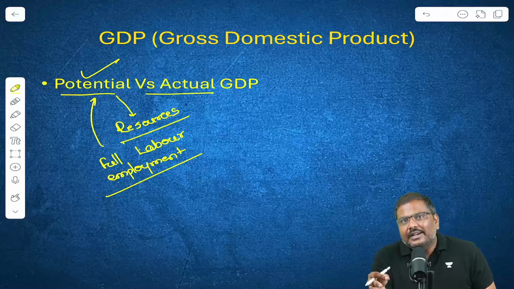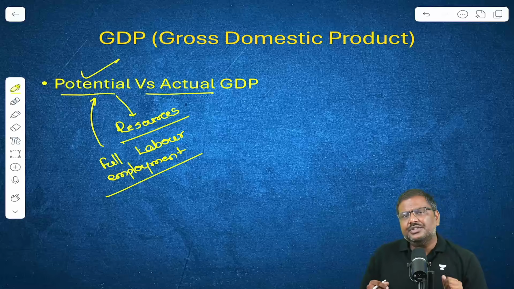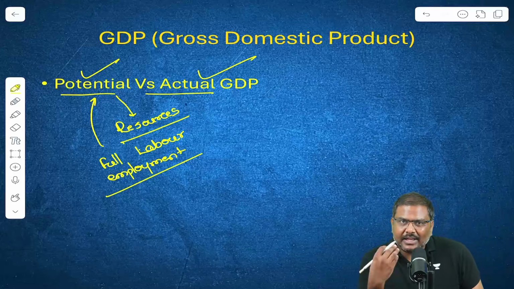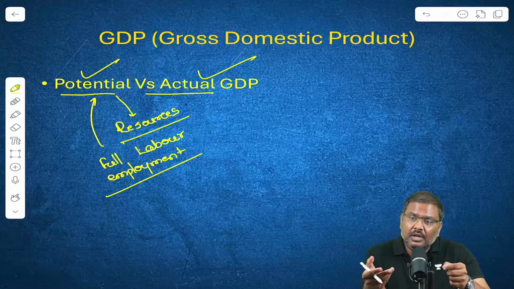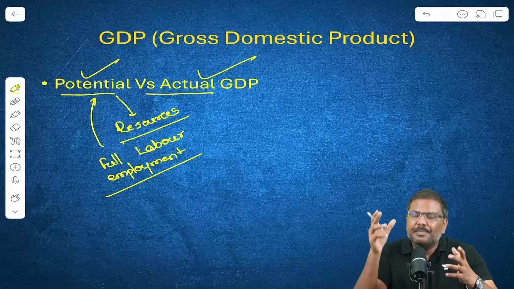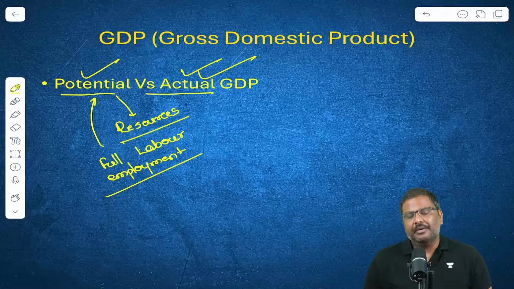So in reality, what is actually achieved? One is the potential, the maximum GDP that you can achieve. But the other one is the actual GDP. That is how much you are able to achieve right now, or let's say in this particular financial year. That is called actual GDP.